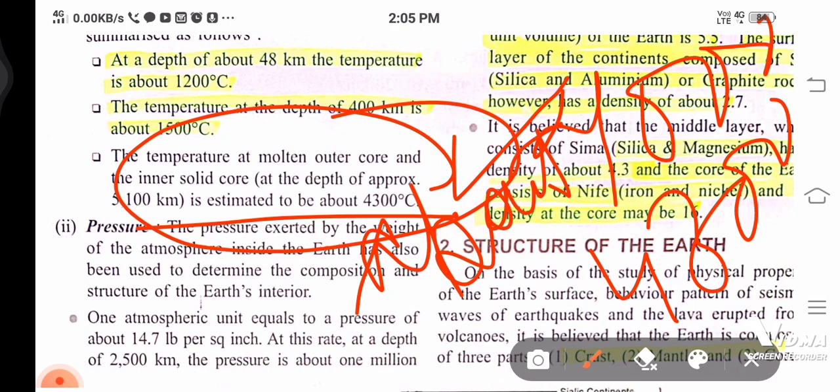So if sometimes there is a test and teachers are marking something wrong, you can just show this in your book: ma'am, here it's given 4000 degrees Celsius, or here it's given 4300 degrees Celsius, so I wrote that. And you can say that even the word "about" is given. This means this is not the proper one. About means it can be less also, it can be more also, okay.